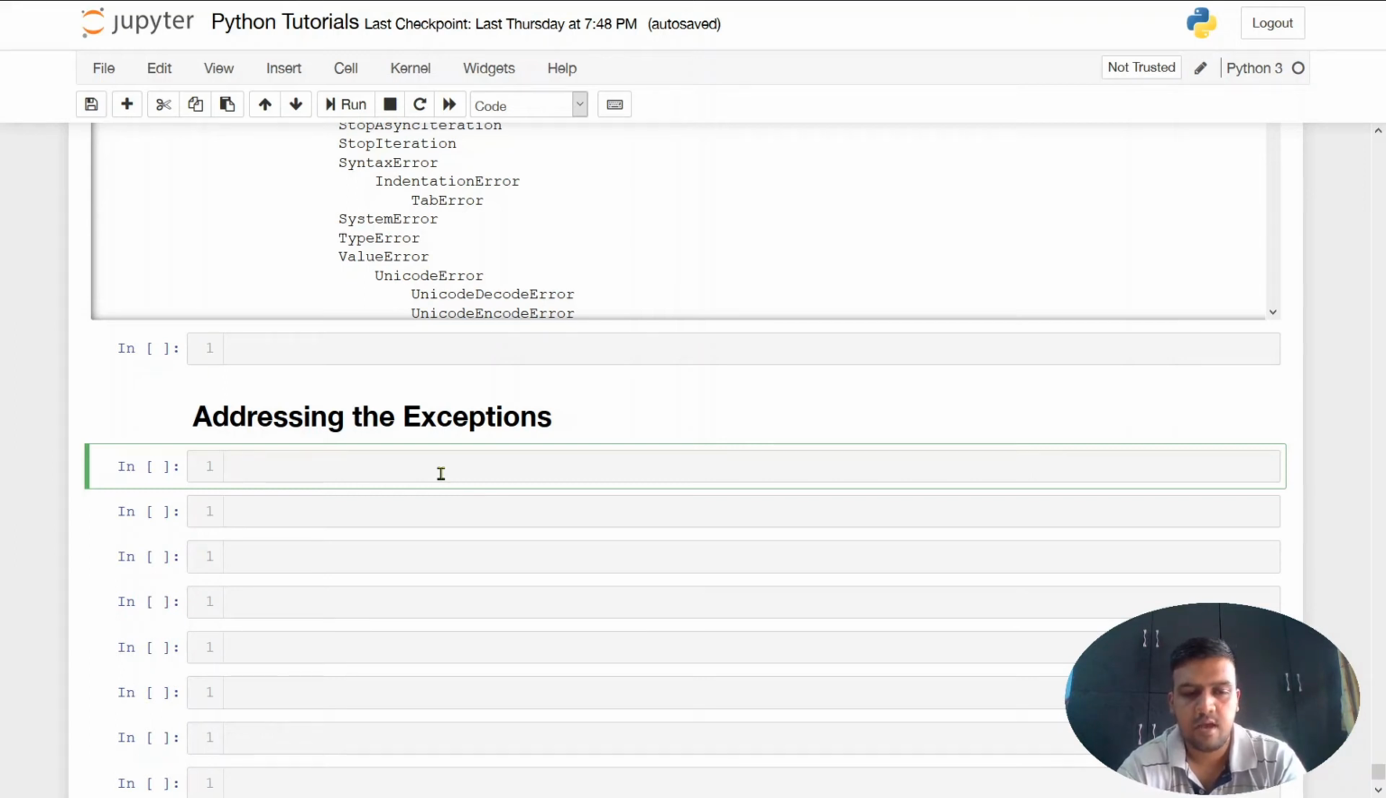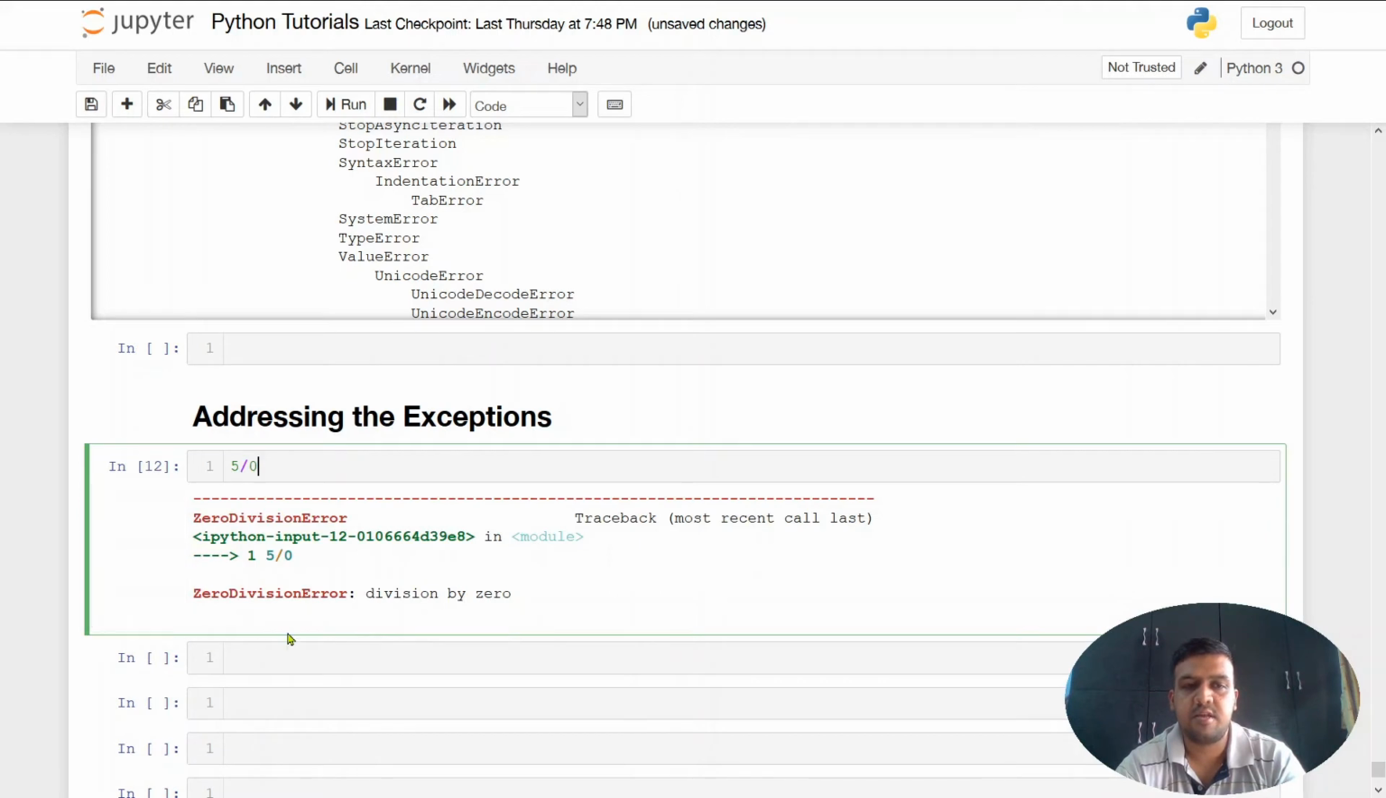So let's say I have a number 5 and if I divide it by 0, then we'll have something known as a zero division error. So this is an exception, right? Because of this, if I had 10 lines of code, then I will not go beyond this.